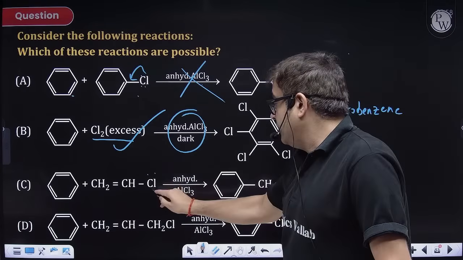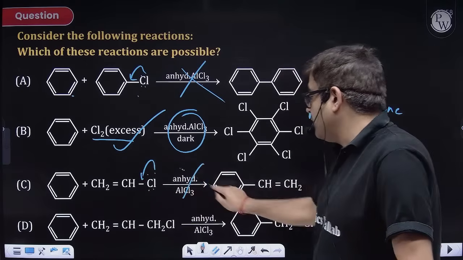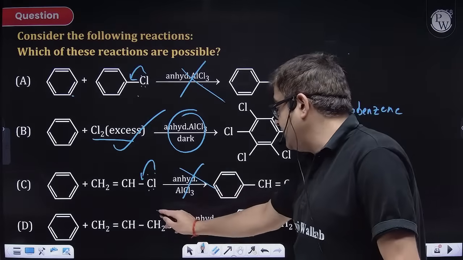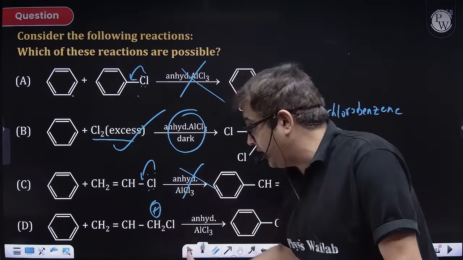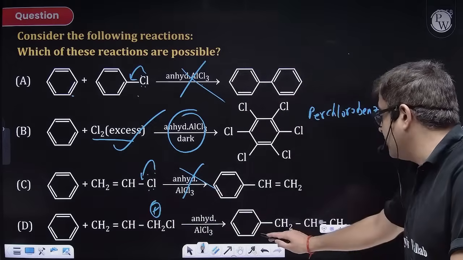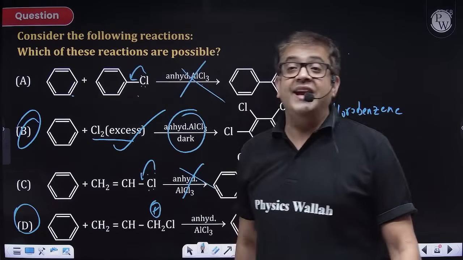No, sir, this is also in resonance, so this will also not break. So this is also incorrect. This will easily break because this carbocation is in fact resonance stabilized, so it will be eagerly wanting to get substituted. So this can take place. So Bombay and Delhi is your right answer.